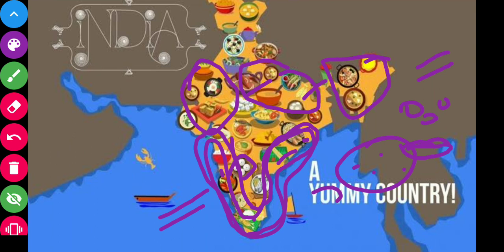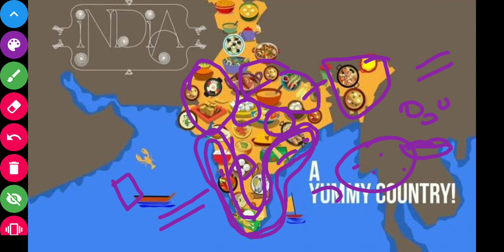So what is food actually? Food is the substance from which an organism derives energy. And why do we require energy? To perform different activities, like running, walking, and other activities.